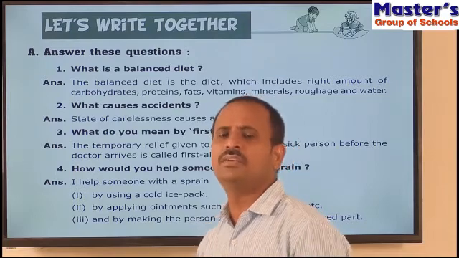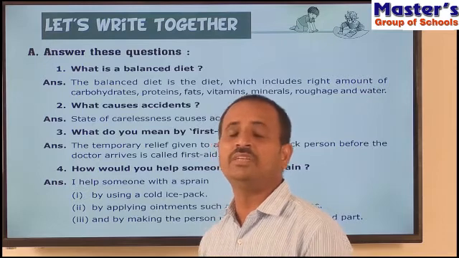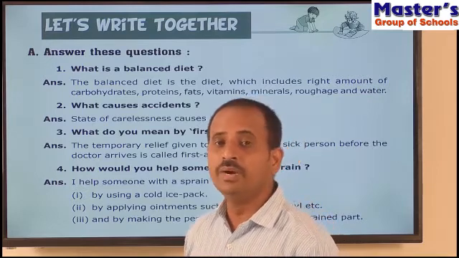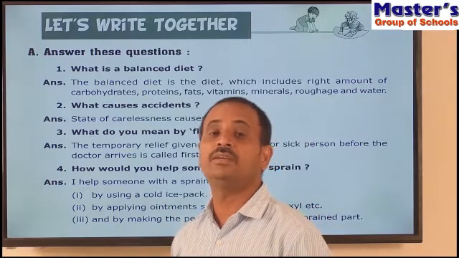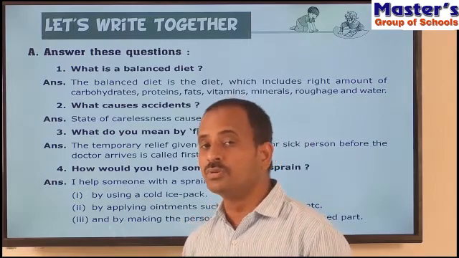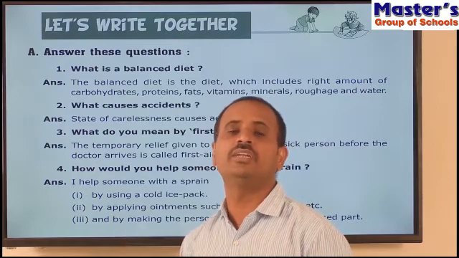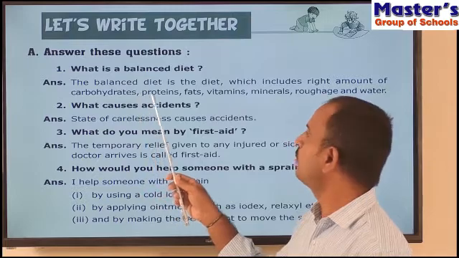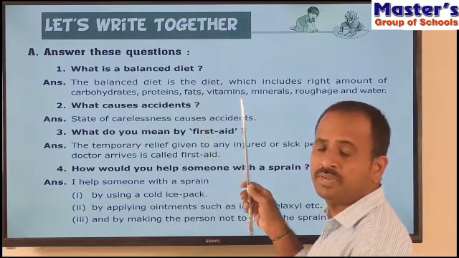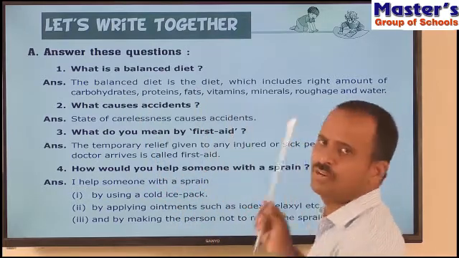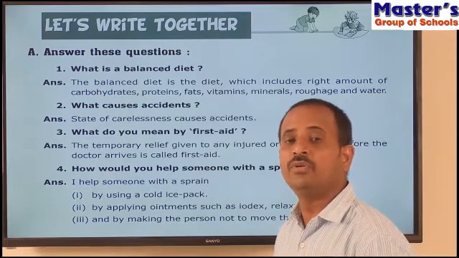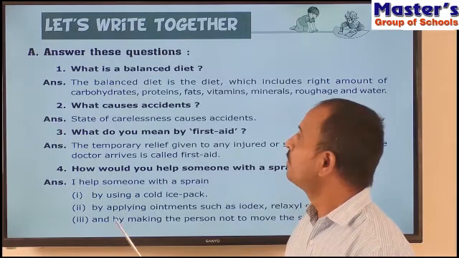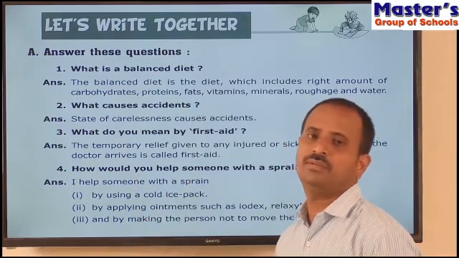Generally we take different types of food during lunch and dinner, and everybody should take care to cover those food items which have proteins, vitamins, minerals, fats, roughage and water. That's why you have to eat those food items which give these nutrients to our body.